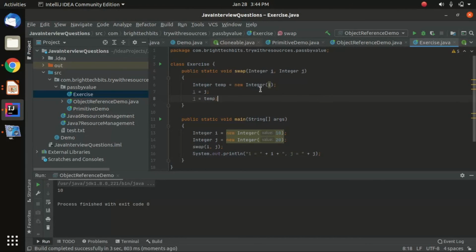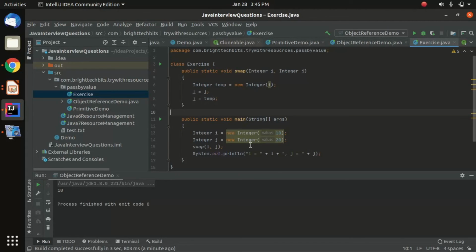Let's see one exercise for you guys. Here I have written a swap method, and I'm sending two integer values and have written the logic to swap these two numbers. In the main method I created i equal to 10 and j equal to 20, and sent them into the swap method. Can you guess the output for this one?